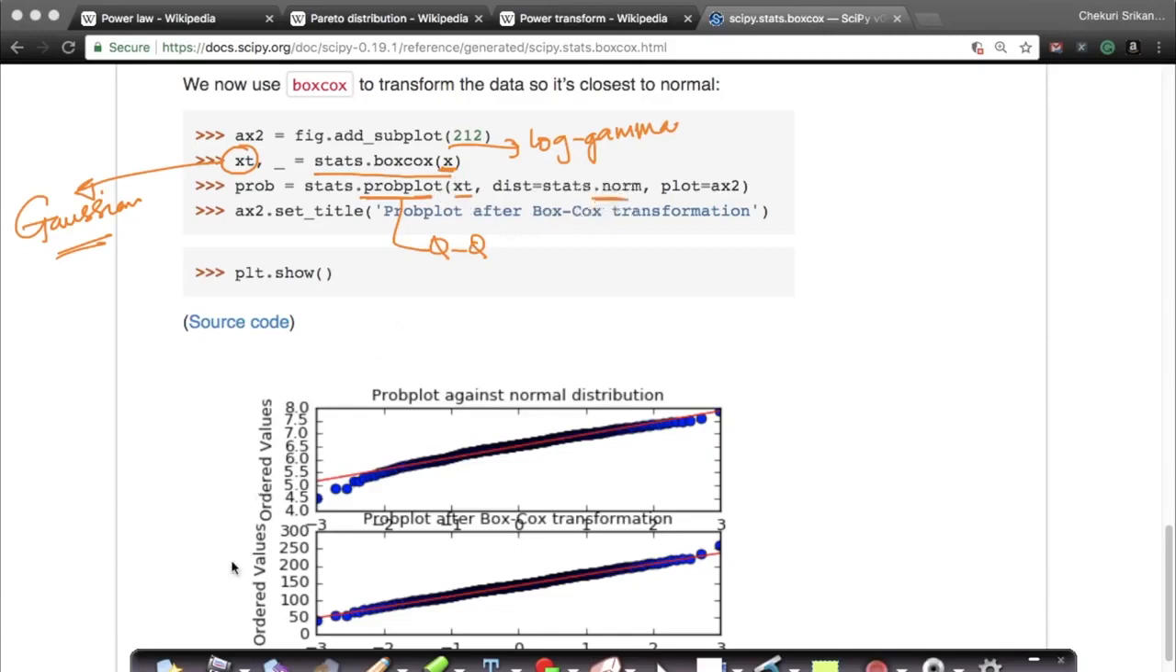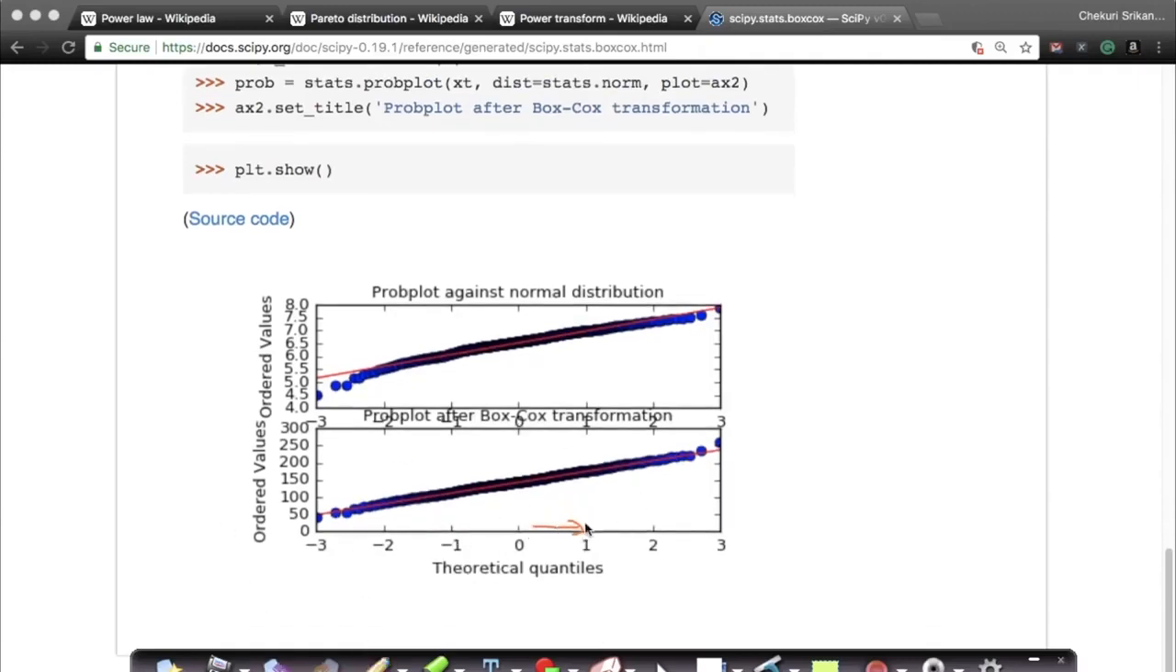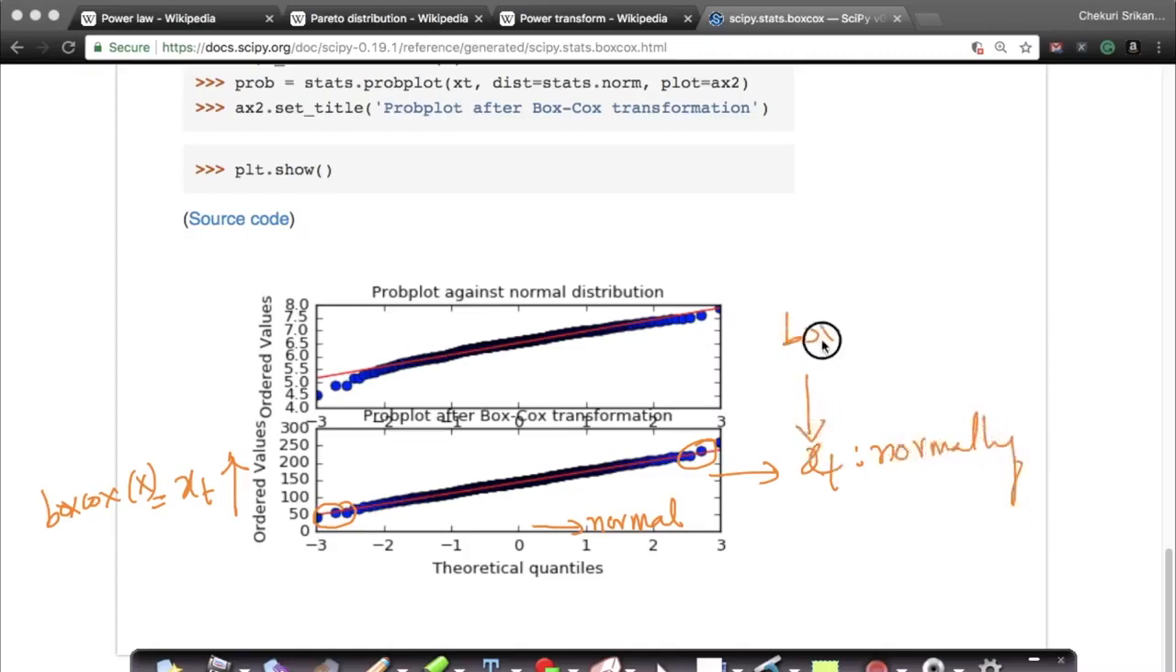As you will quickly notice here, in this plot we have the theoretical normal distribution, and here we have xt, which is Box-Cox of x. Now we see that most of these points lie very, very close to this straight line. So from this you can conclude that xt is normally distributed. And how did we get xt? We got xt by simply doing Box-Cox of x. It computed the lambda internally and did all the transformations to get us our xt. And xt is normally distributed, and we can visually see this using this QQ plot.